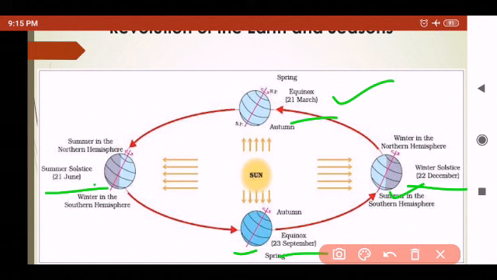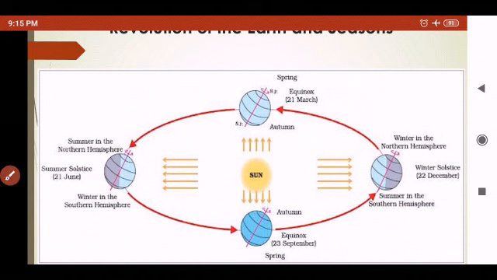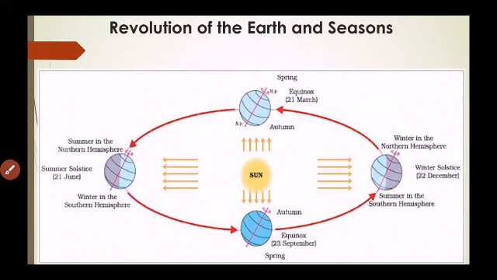Okay, and thus we find that there are days and nights and changes in the seasons because of the rotation and revolution of the earth respectively. Due to this rotation and revolution of the earth, we have the different seasons and day and night. So rotation of the earth leads to day and night, and revolution of the earth leads to the different seasons. I hope students you have understood it.